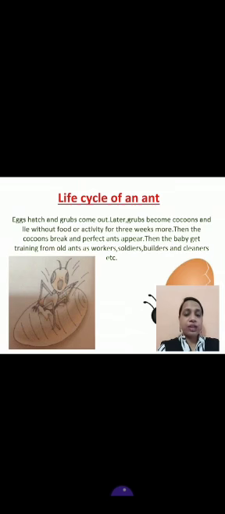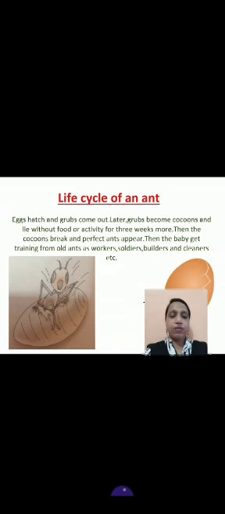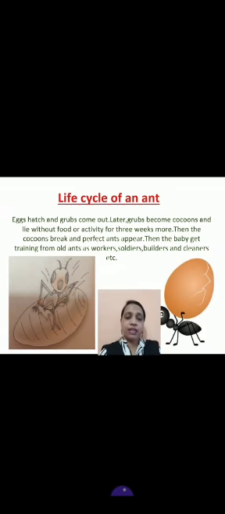Life cycle of an ant. I think you may have read this in your small classes, life cycle of the ants. The egg is there, and what comes out from the eggs, you know that ant. Eggs hatch and grubs come out, and then the grubs become cocoons, and then cocoons lie there outside without any food or activity for 3 to 6 weeks, and then the cocoons break and perfect ants appear.